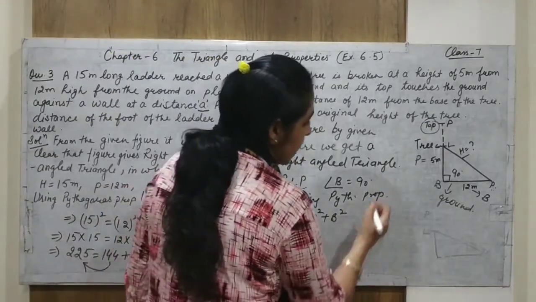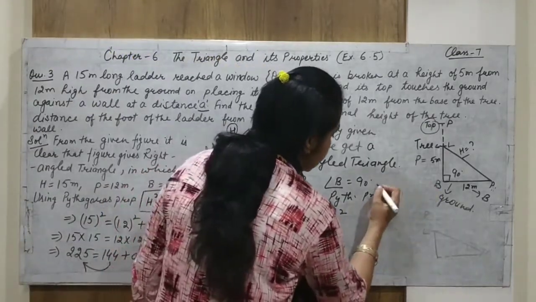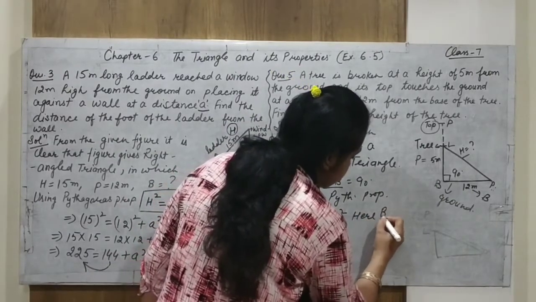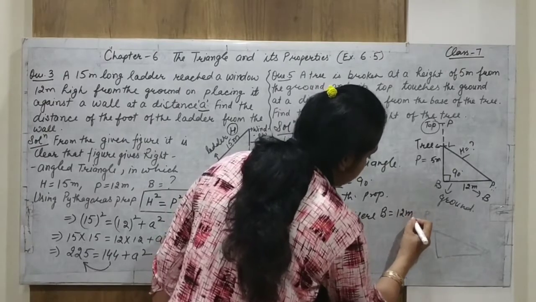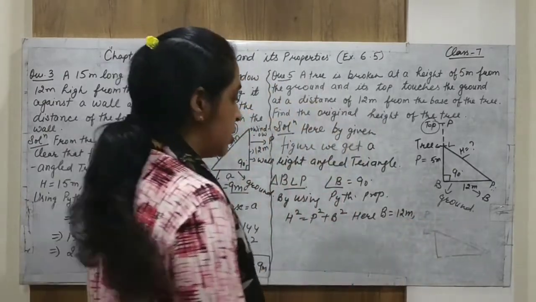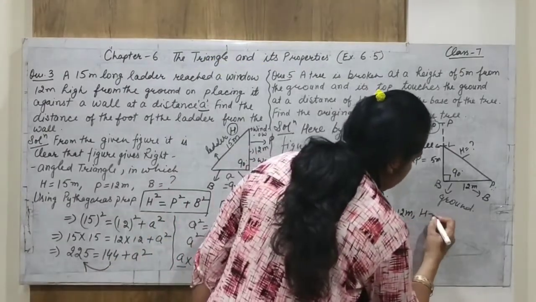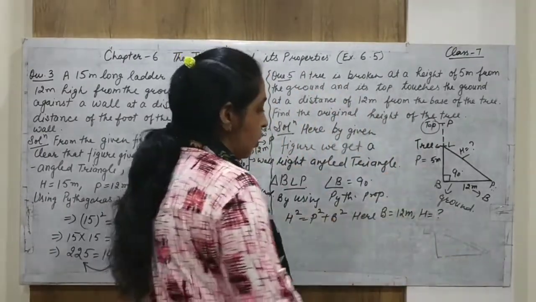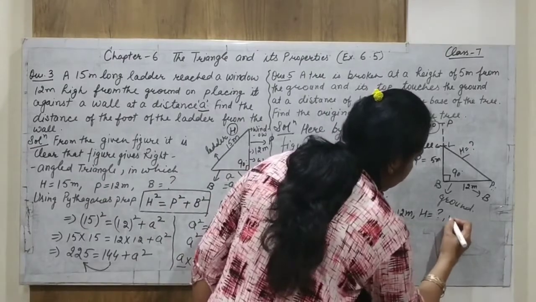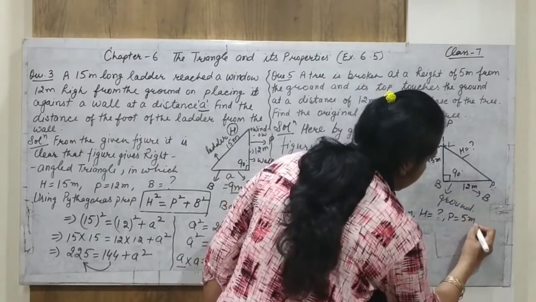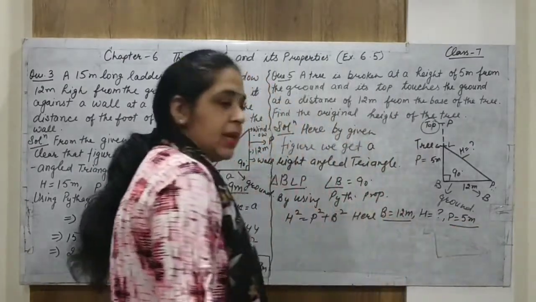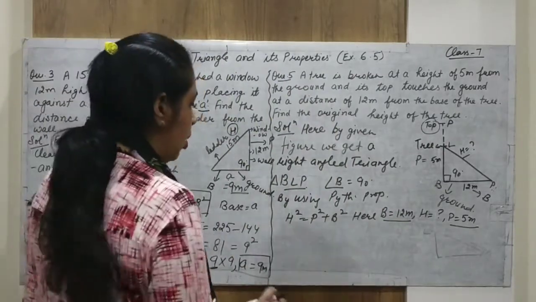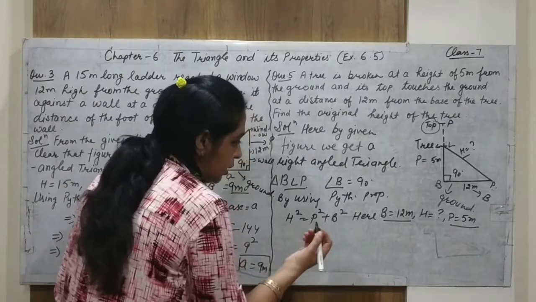Here in this case, what is b? Base is equal to 12 meters. And what about h? H is not given to us. And what about the p? P is equal to 5 meters. Alright. Now base is given, perpendicular is given. We have to find out H. Now let us start to solve the question.